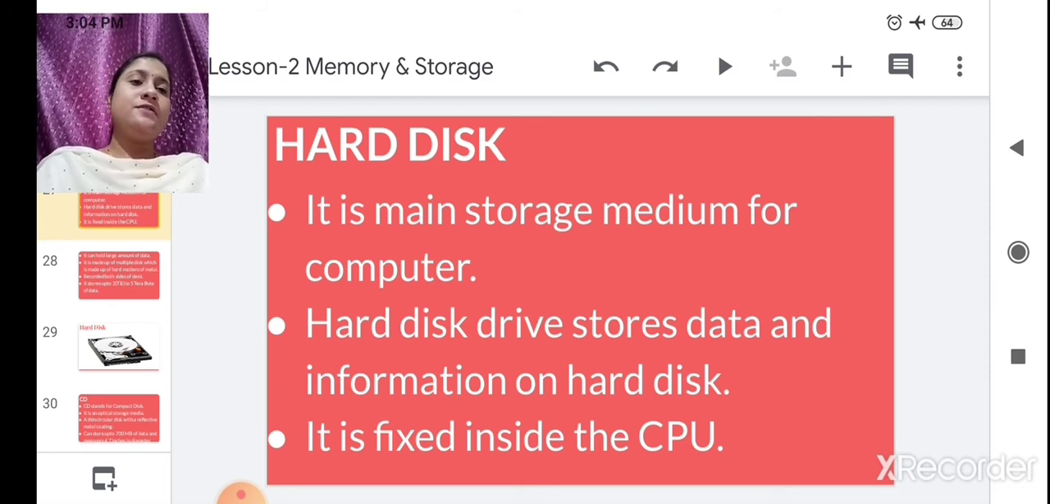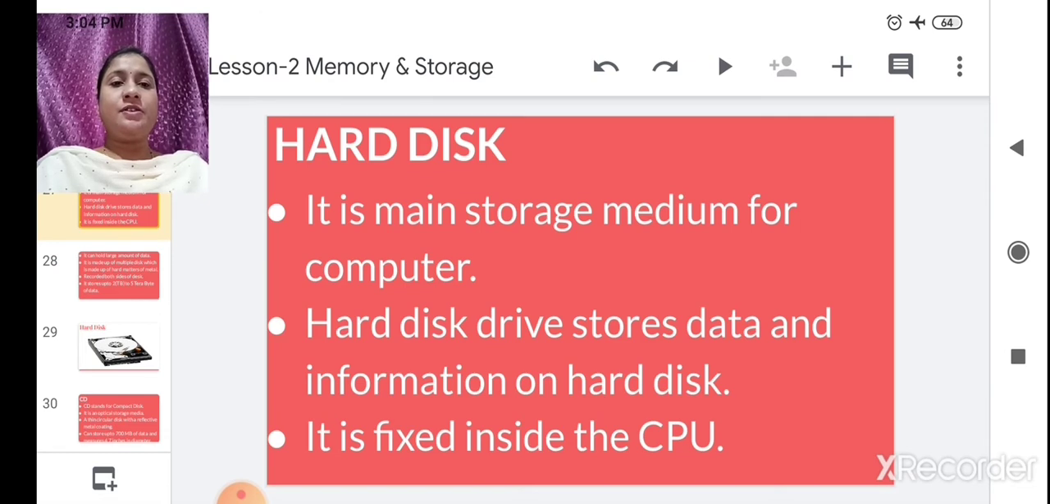Hard disk drives store data and information on the hard disk. So this hard disk drive can store data and information on this hard disk. Now, I have told you it is fixed inside the CPU. What I told you, it is located in the CPU. It is a rectangular box.